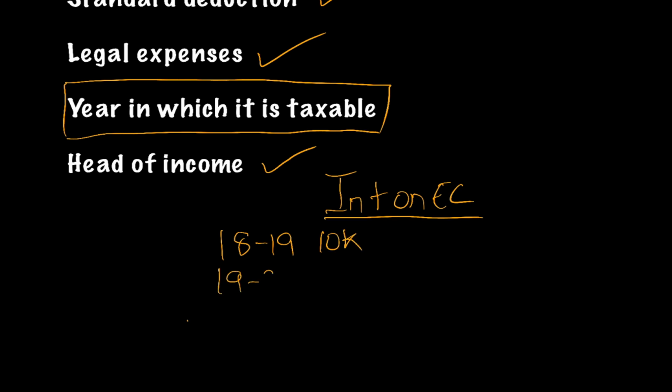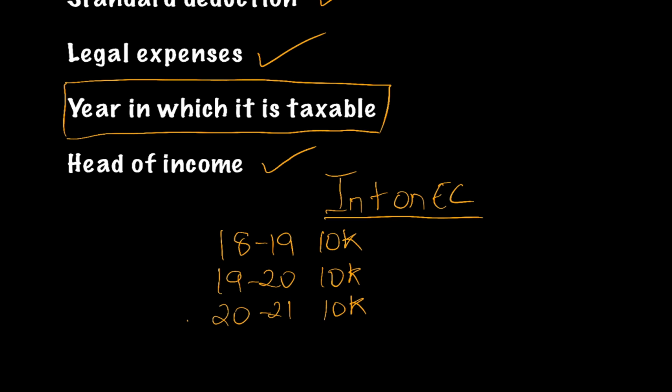For 19-20, interest is calculated 10,000. For 2021, all these are my previous year or assessment year, doesn't matter. For 2021, again, it is calculated 10,000.